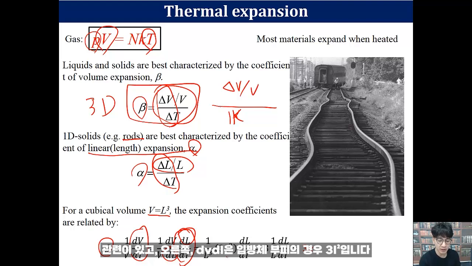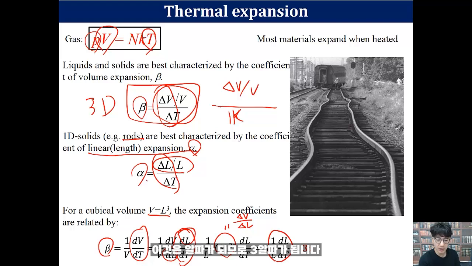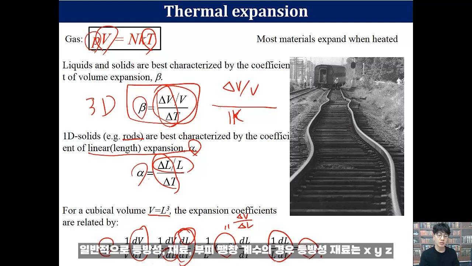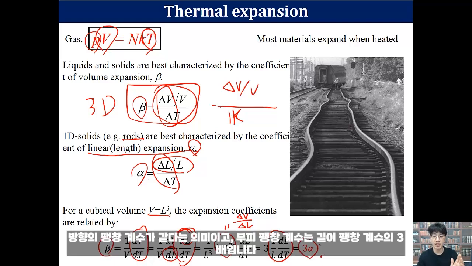And dV over dL is 3 times the length squared for the cubical volume. So it becomes 3 alpha. So usually for isotropic materials, where the expansion coefficient is the same in the XYZ directions, the volume expansion coefficient is 3 times the length expansion coefficient.